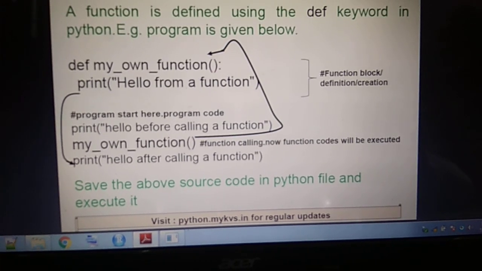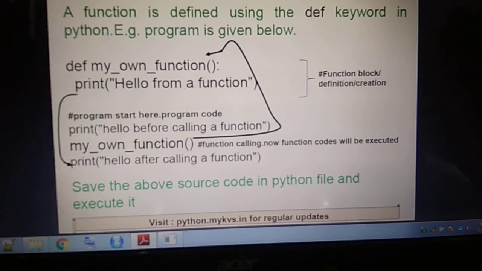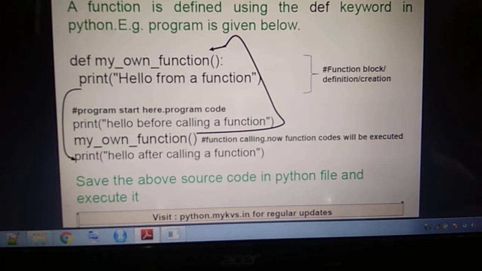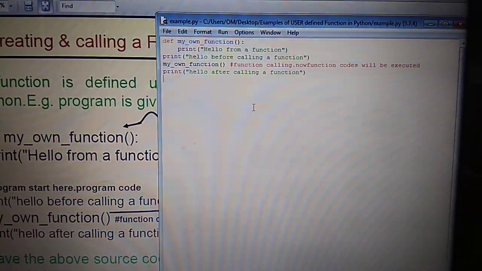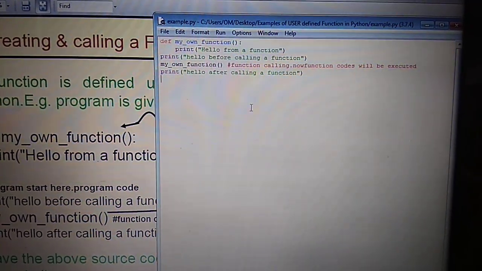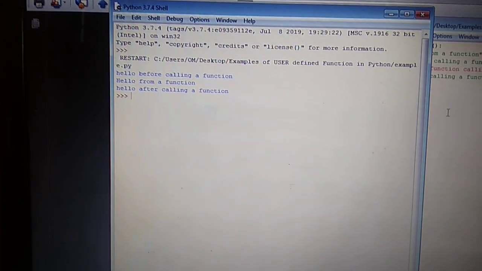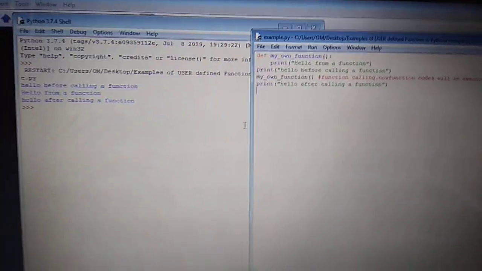Now, how to call a function? Here we give some commands. First is print hello before calling a function. After that we call the function named my_own_function. After that, print hello after calling a function. If we write these statements in script mode of the Python shell and execute the program, the output will be: hello before calling a function, hello from a function, hello after calling a function.